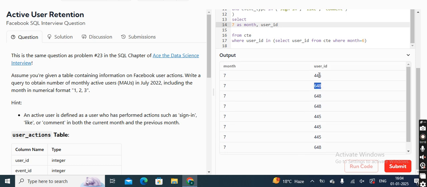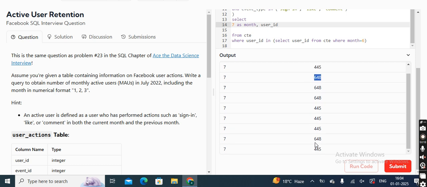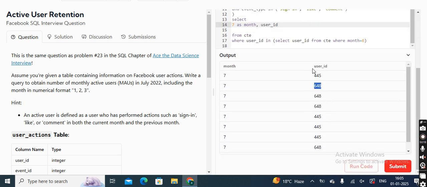So how many combinations do we have? One we have 445, one we have 648, and that is what is repeating here. So there are two distinct users, I will say. Now, if I do the distinct of month, I will just get a single value 7. And if I do distinct of our user ID, I get the two values. And that is what I needed to print over here.